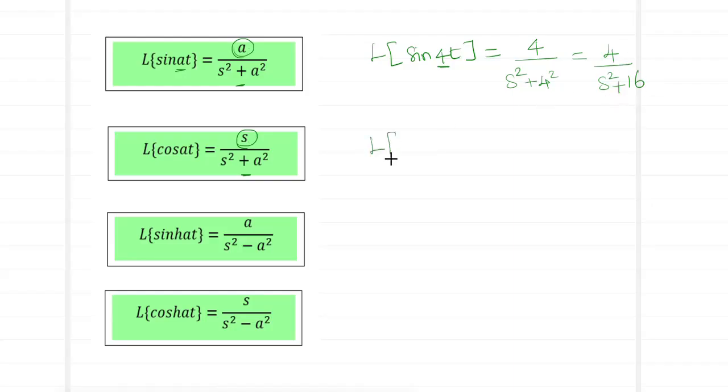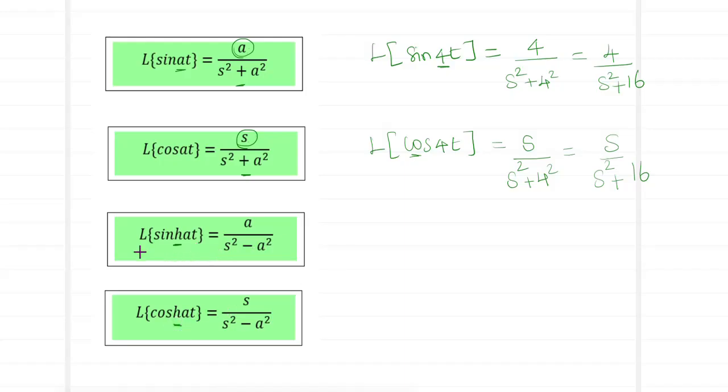So what can be said about Laplace of cos 4t? Now when it is cos, the numerator has to be not a constant but an s. So it is s divided by s square plus 4 square, so it is s divided by s square plus 16. So this is going to be Laplace of cos 4t. Now coming to the hyperbolic sine and hyperbolic cos.